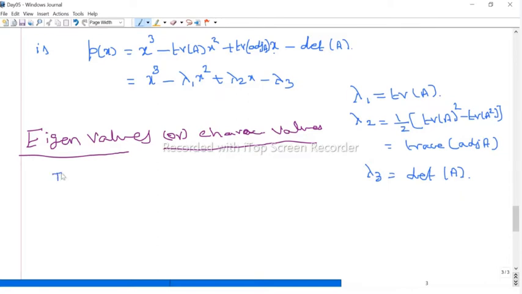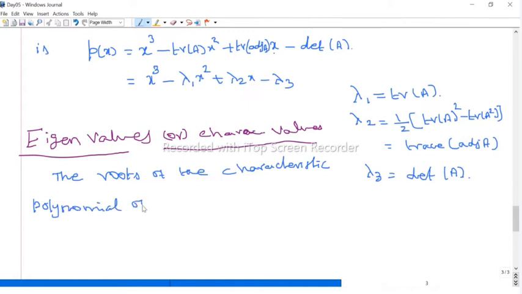The solutions, the roots of the characteristic polynomial of a matrix A, are called the eigenvalues of A, called the eigenvalues of the matrix.